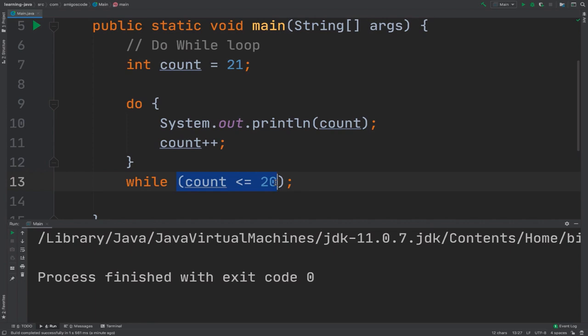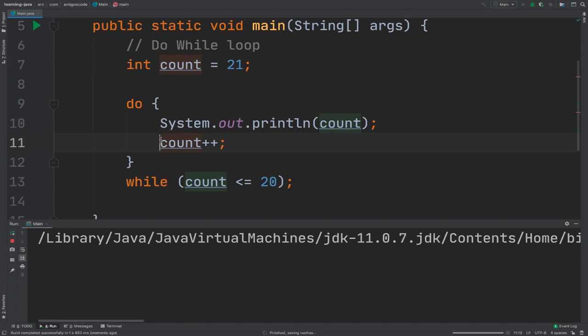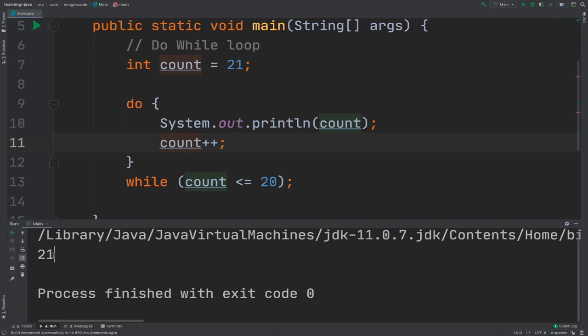So at least once, right? So remember, we changed this to 21 with a while loop and nothing got printed to the console. But now if I run this program, you see that we have at least 21, right? Because this is actually executed at least once, but then obviously this condition is false, so then it doesn't execute this piece of code again.